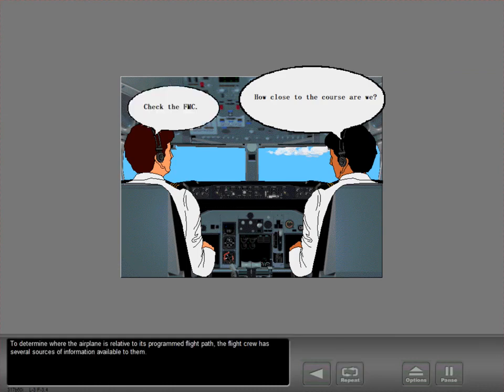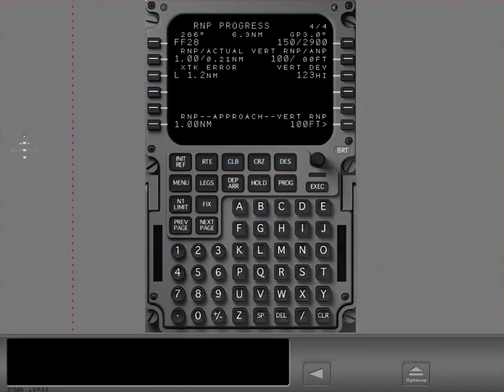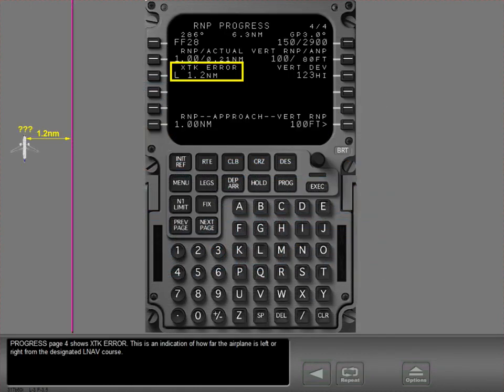To determine where the airplane is relative to its programmed flight path, the flight crew has several sources of information available to them. Progress page 4 shows cross-track error. This is an indication of how far the airplane is left or right from the designated LNAV course.